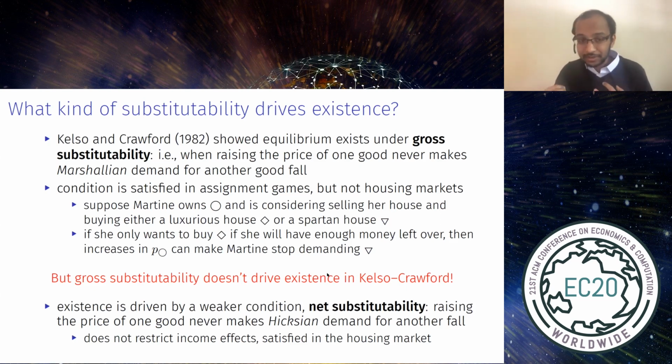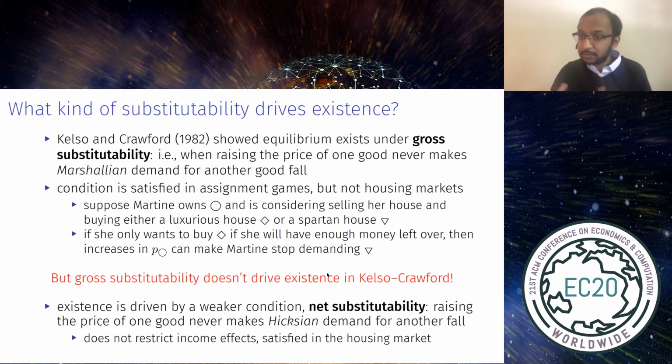There's a different condition that is weaker than gross substitutability that's satisfied in the housing market and that ensures existence. And this condition is called net substitutability. It's exactly like gross substitutability, except instead of imposing a condition on Marshallian demand, you put a condition on Hicksian demand at a fixed utility level. It might not be clear that putting a condition on Hicksian demand is actually weaker than putting a condition on Marshallian demand, but we show it is.